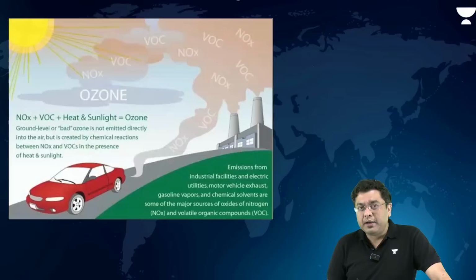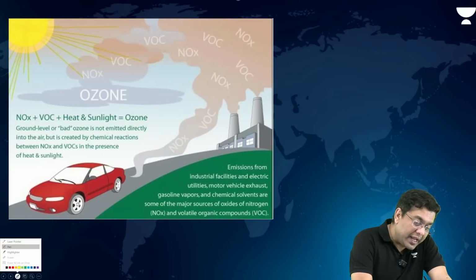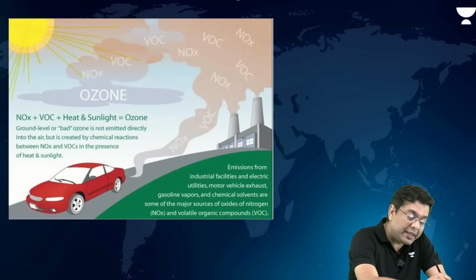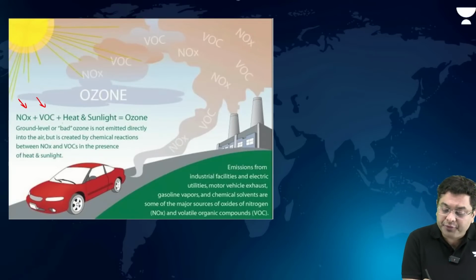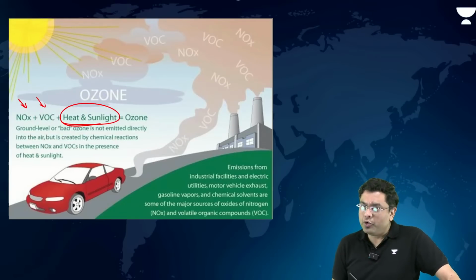No. Ground level ozone is produced in the presence of nitrous oxides, in the presence of volatile organic compounds, and a definite necessity, presence of sunlight. That is what produces ground level ozone.